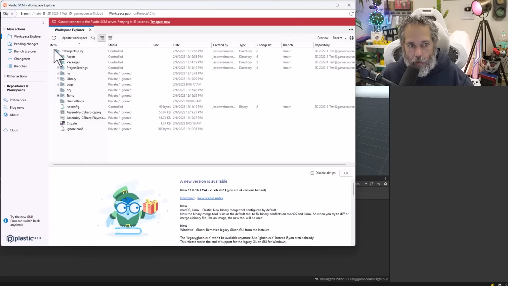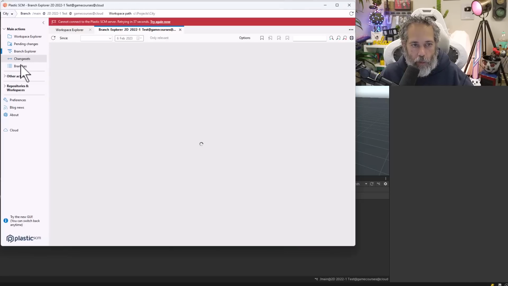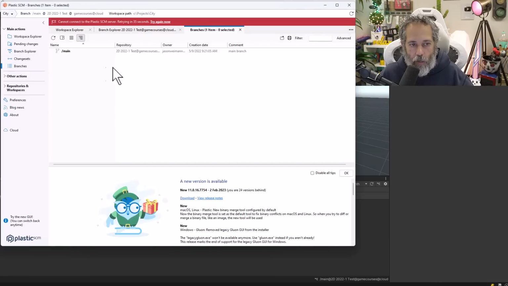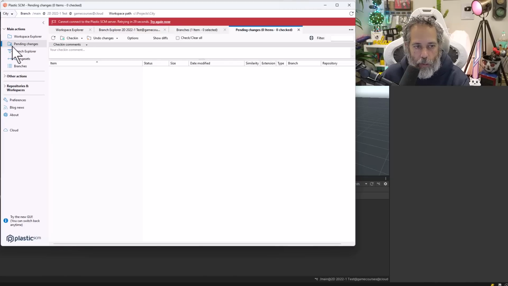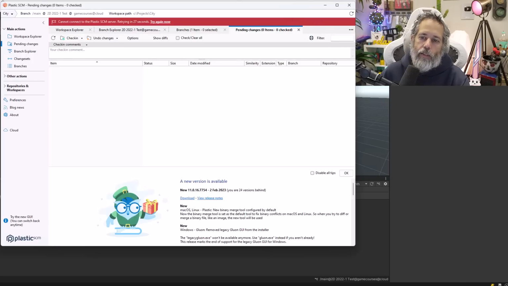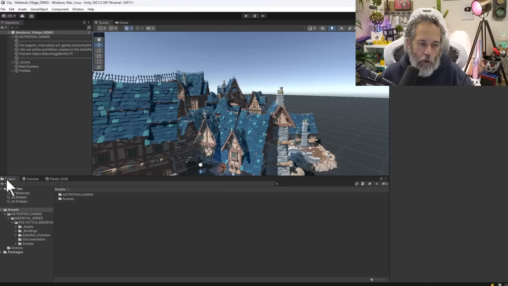Inside of the Plastic SCM tool, you've got a lot of the same controls that you have inside of Unity, but you have a couple extra things. You can go to the branches and view and expand them. But what we want to do is go into the part where we do our changes, pending changes right here. And let's go add something. So right now you see that there's nothing in our change list. There's nothing pending.